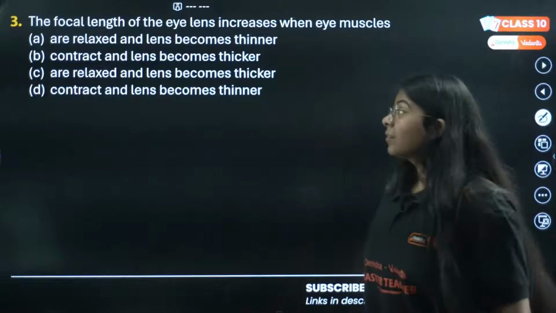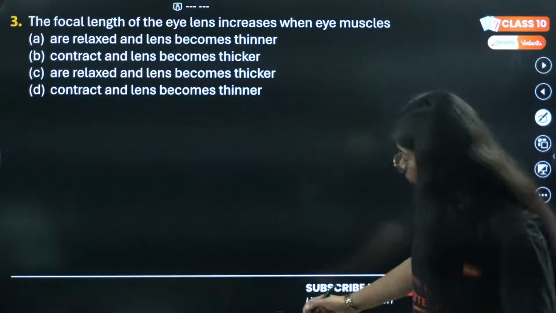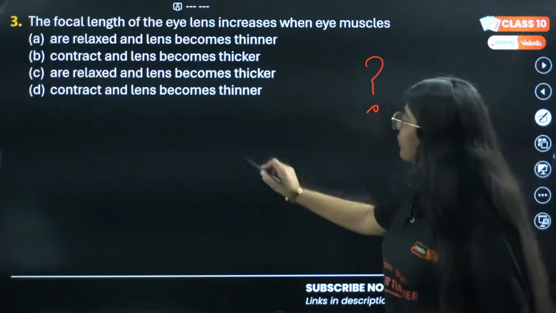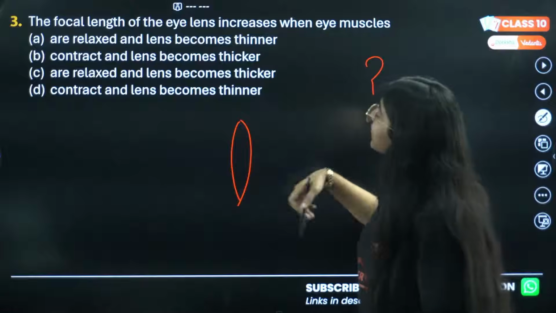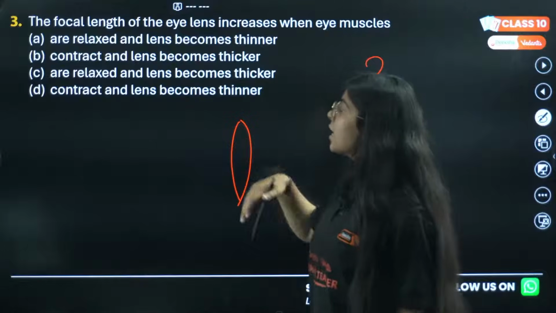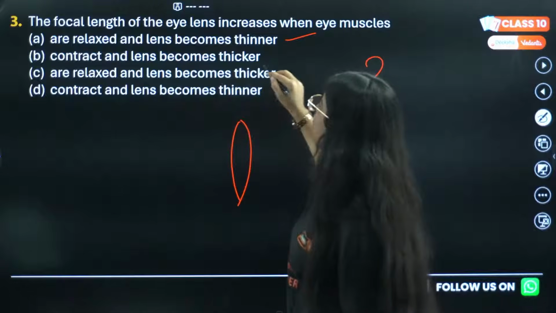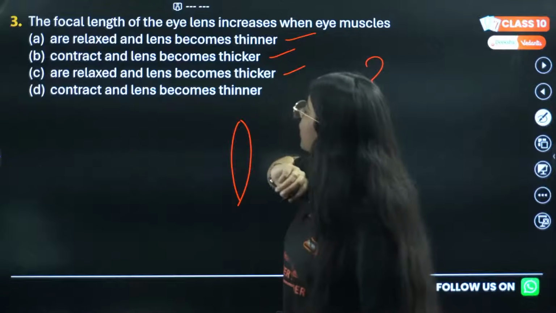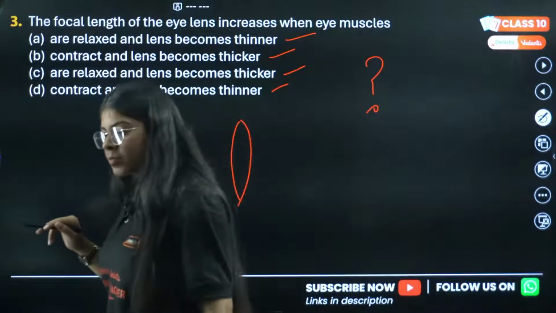The focal length of the eye lens increases when eye muscles do what? We have a convex lens as our eye lens. Its focal length increases when: A, eye muscles are relaxed and the lens becomes thinner; B, they contract and the lens becomes thicker; C, they are relaxed and the lens becomes thicker; D, they contract and the lens becomes thinner. What is the answer?